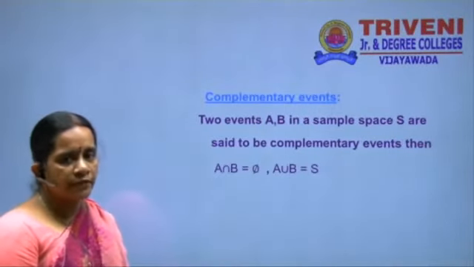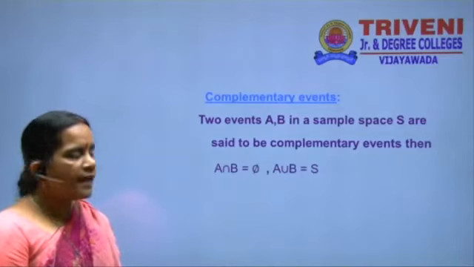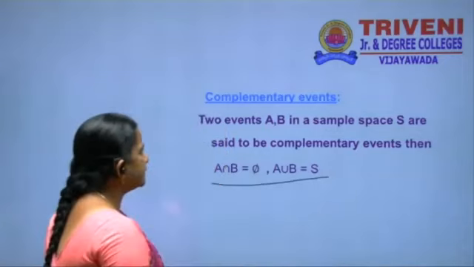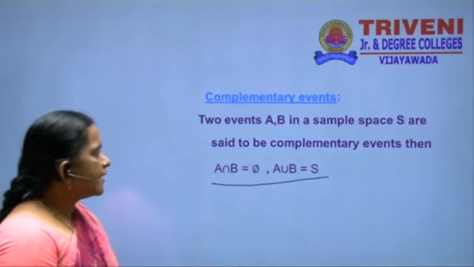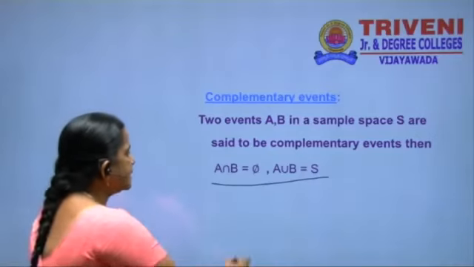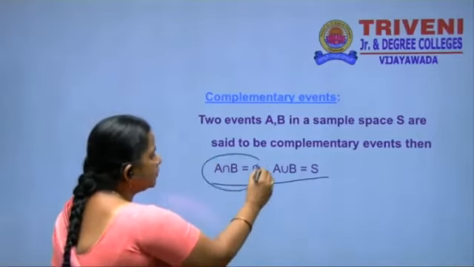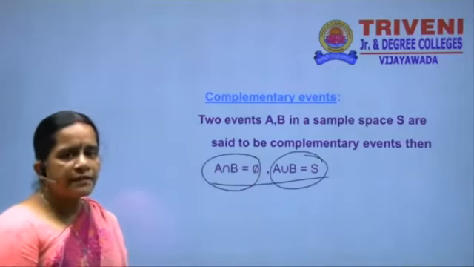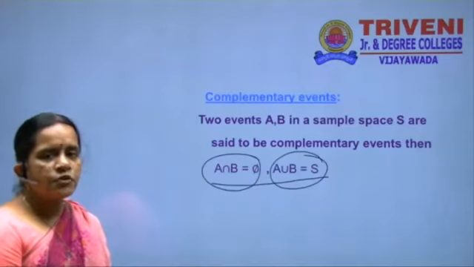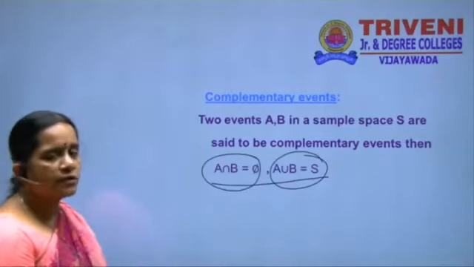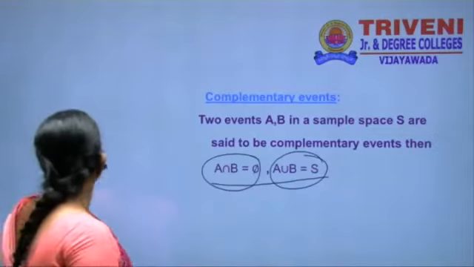Mutually exclusive events and exhaustive events together are called complementary events. Two events A and B in a sample space S are said to be complementary events if A intersection B is equal to phi and A union B is equal to S. A intersection B is equal to phi is mutually exclusive. A union B is equal to S is exhaustive events.